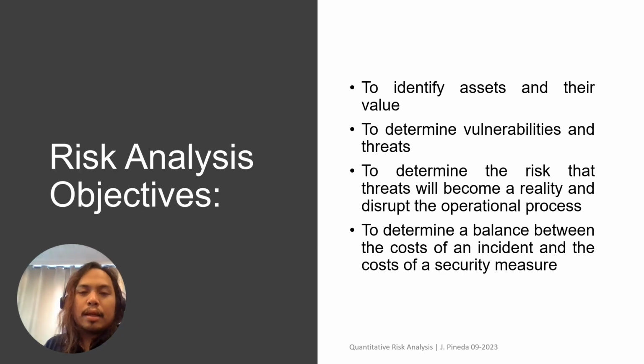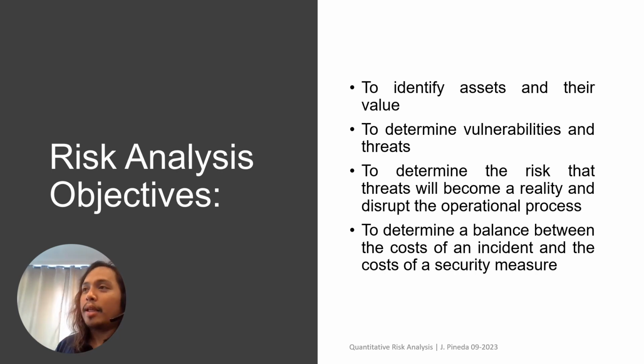All right. Just like any other risk analysis framework, the first thing that we need to identify would be the assets in the organization, tangible or intangible, and identify their value. The next would be to determine the vulnerabilities and the threats. There's a different video for that.